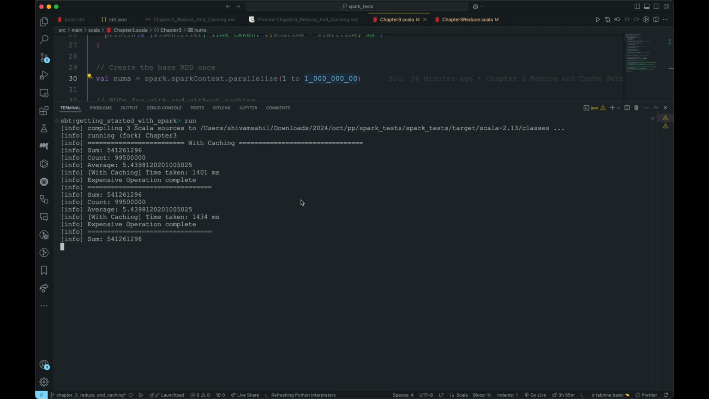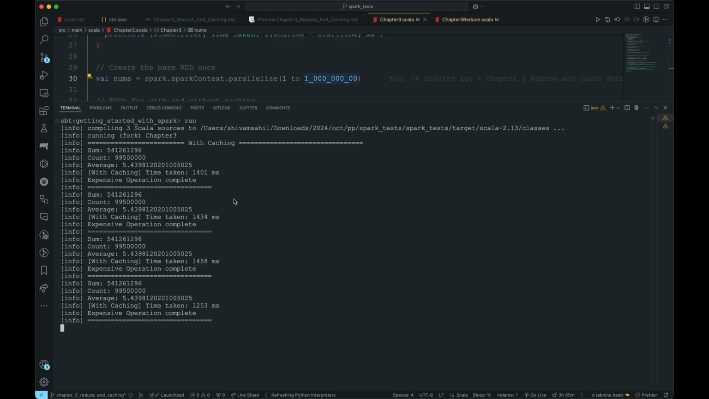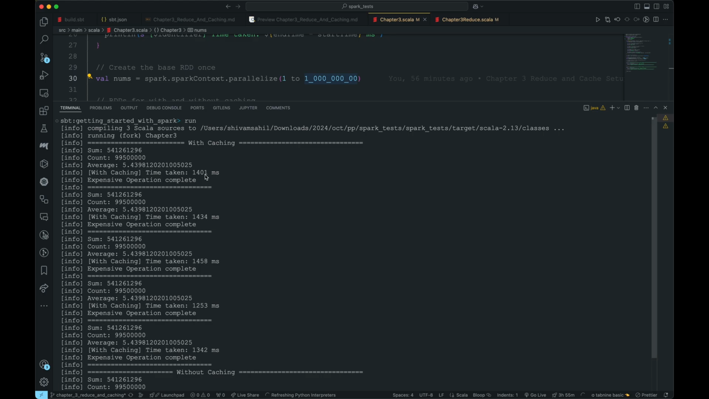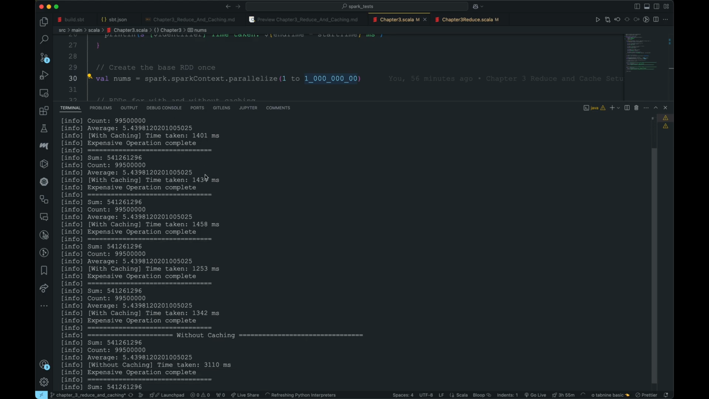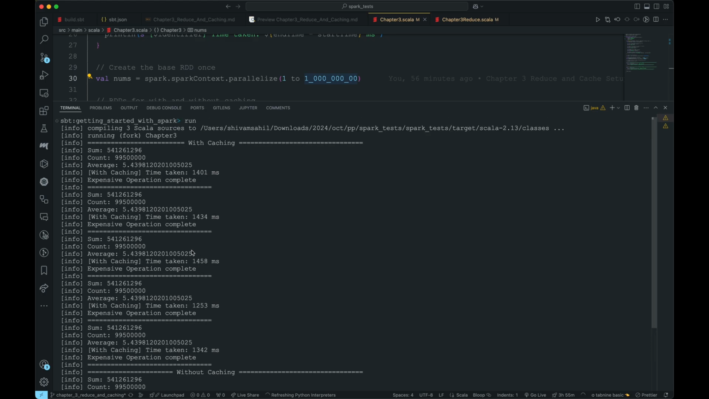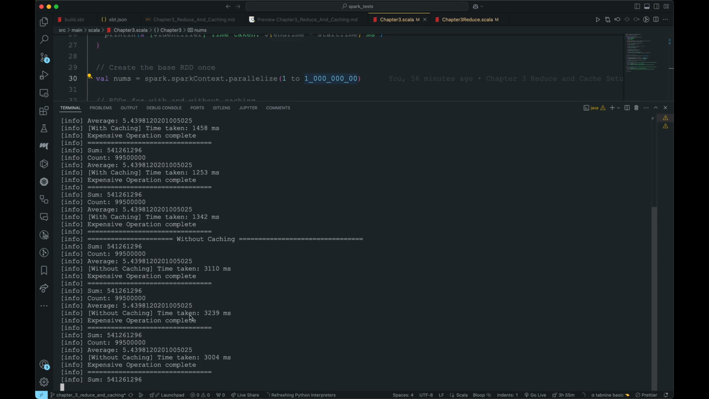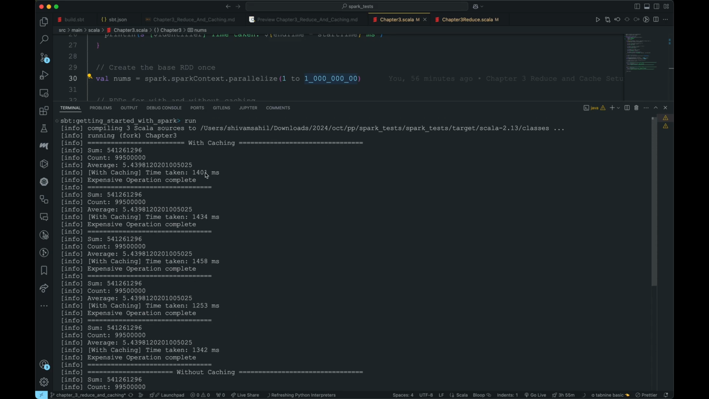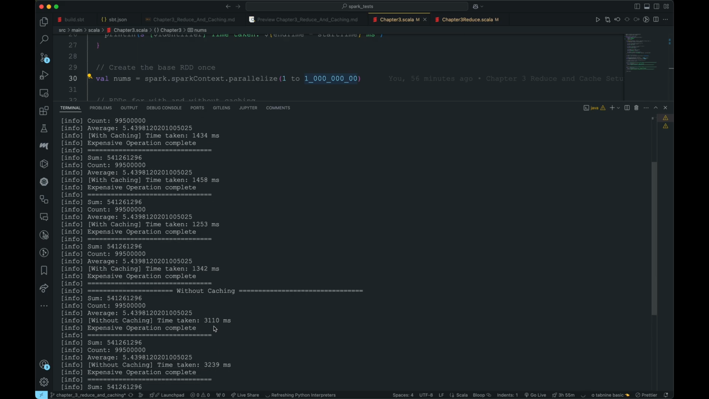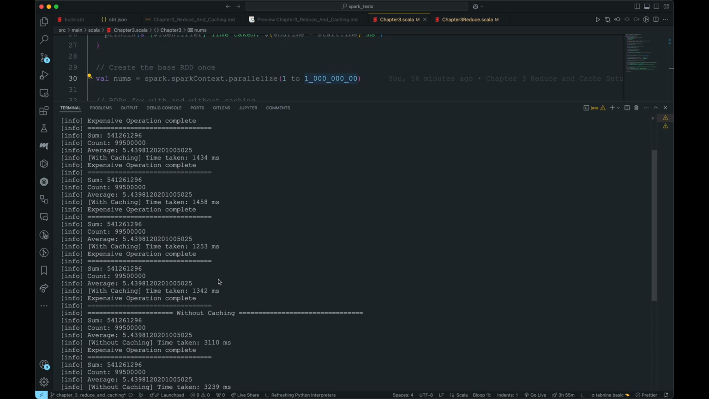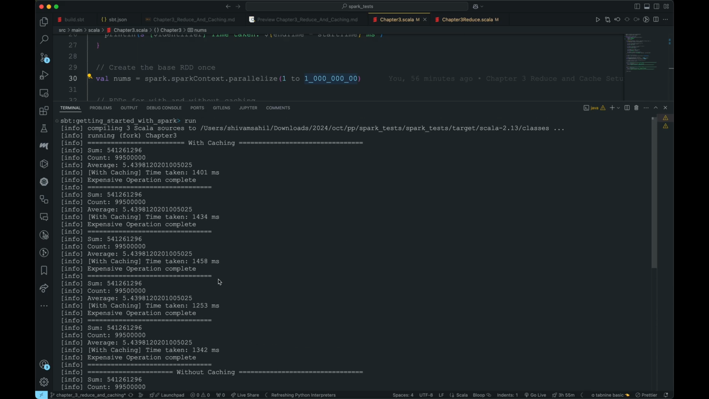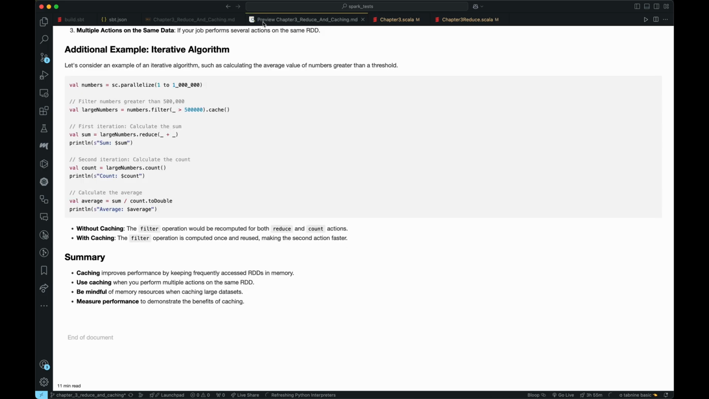So here it's running, and you can see the time taken. Of course, this time may be different if you run this on your machine. It could be different based on the memory you are giving it, but you can see the difference between without caching and with caching. This is 1401, and this is almost 3 seconds, almost double, and if the data size grows it can be even more. Okay, and now coming to this point, be mindful of memory resources.